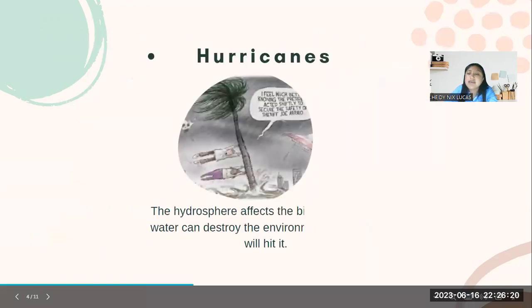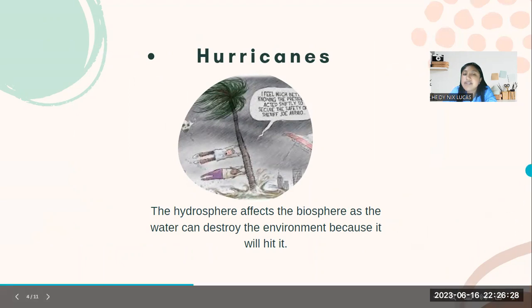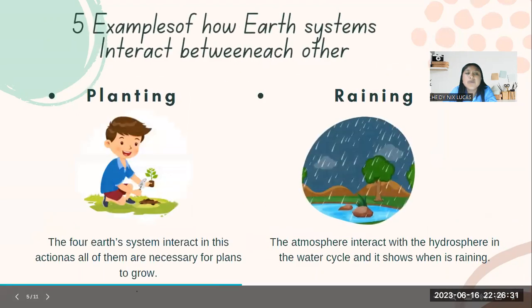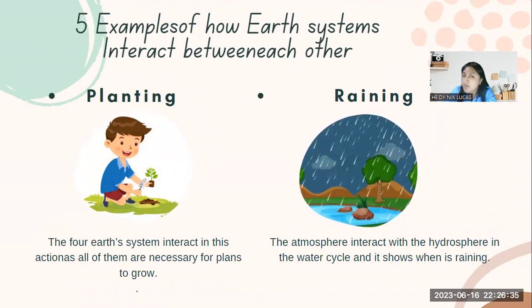The last example is hurricanes. The hydrosphere affects the biosphere as water can destroy the environment because it will hit it really fast. Let's continue with 5 examples of how Earth systems interact with each other.